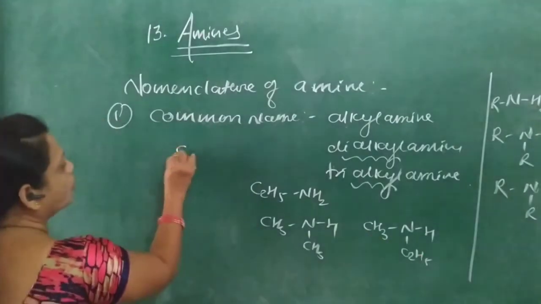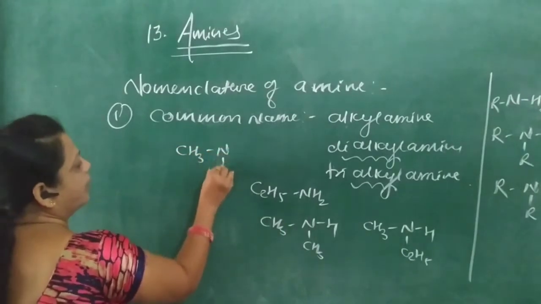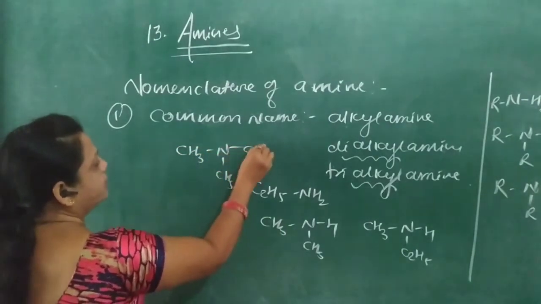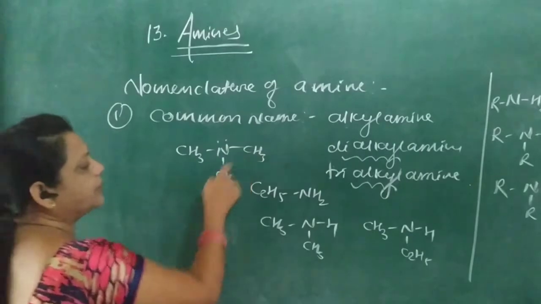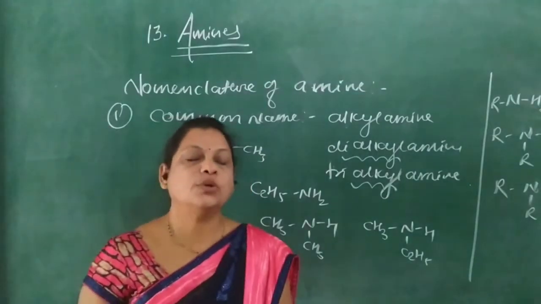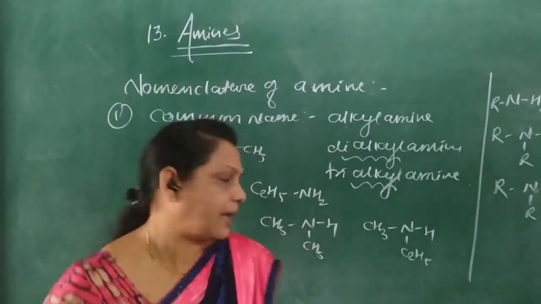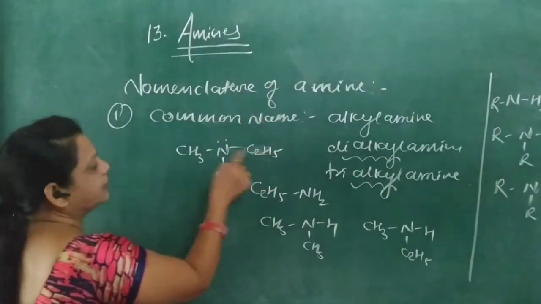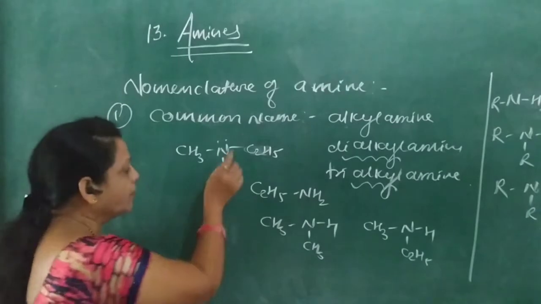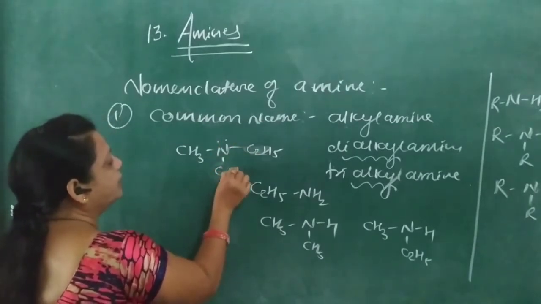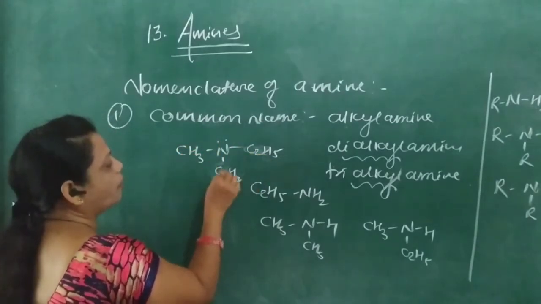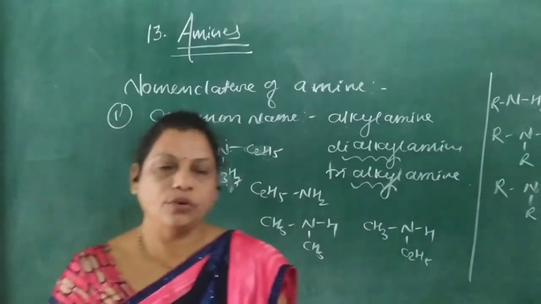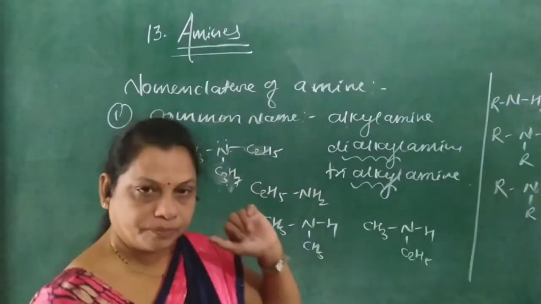In case of tertiary, here N with CH3, now here the three methyl groups are similar groups, so it is called trimethylamine. If one is different, here C2H5, then ethyl dimethyl amine. If all three are different, then ethyl methyl propyl amine, in this way. So these are the common names.